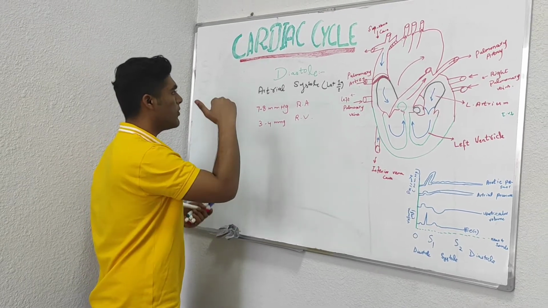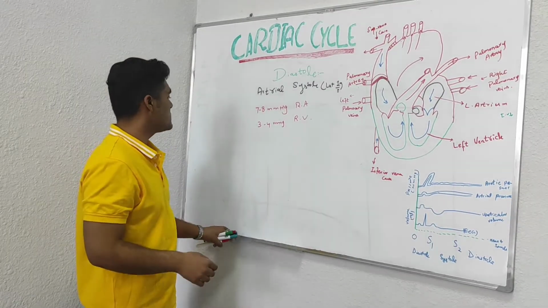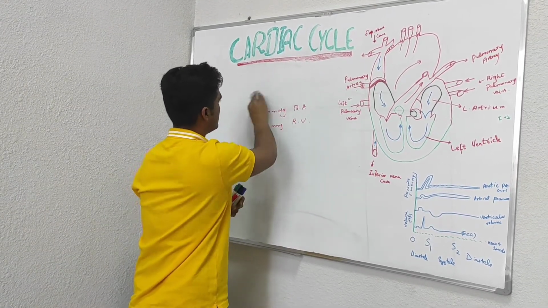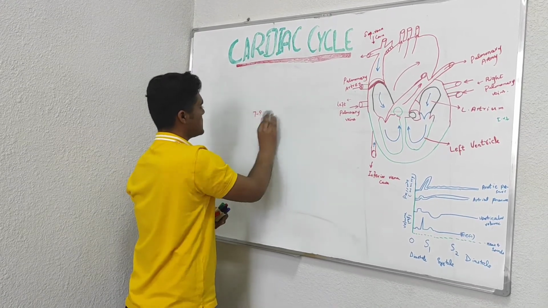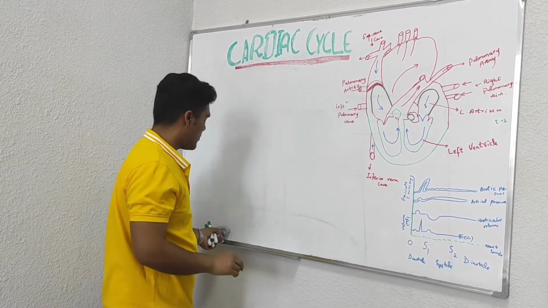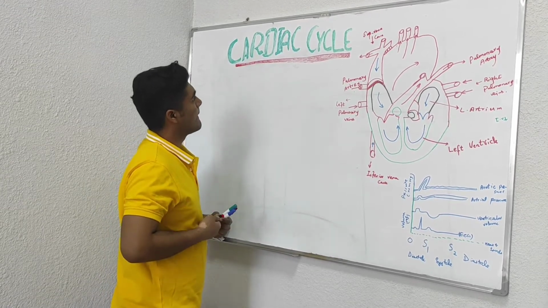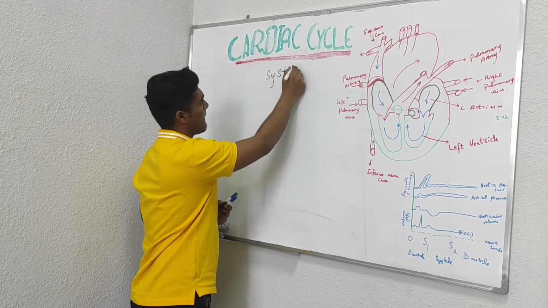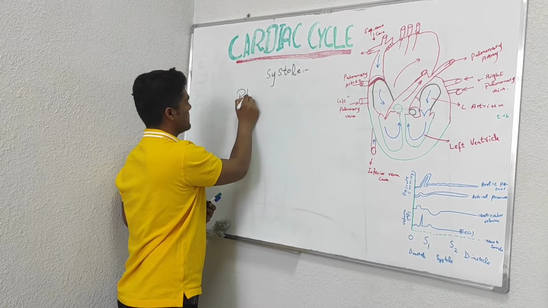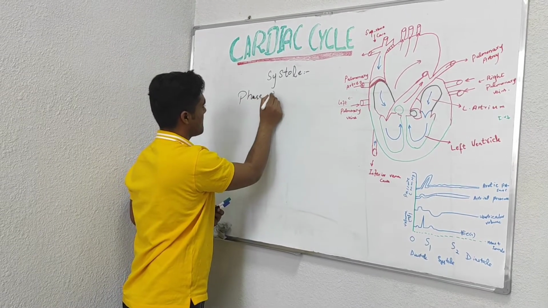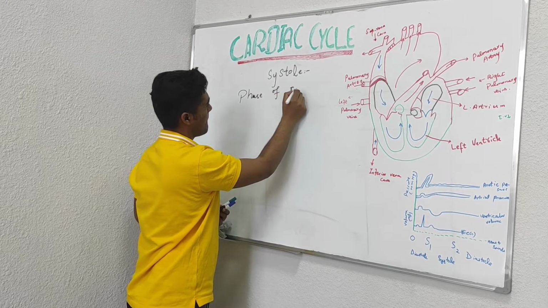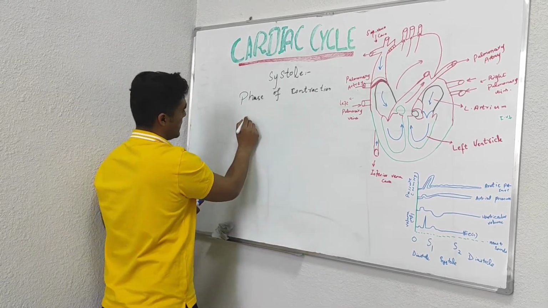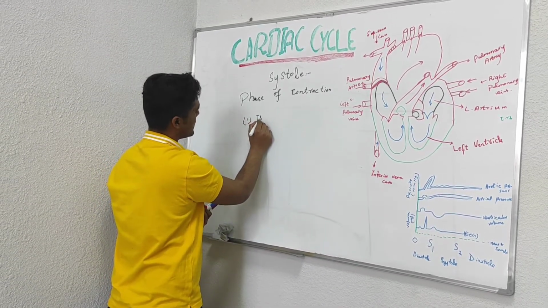Further, discussing the second phase of the cardiac cycle, which is systole. Diastole is the phase of relaxation, but systole is the phase of contraction of the heart. As it's a phase of contraction, the first point is the period of isovolumic contraction.